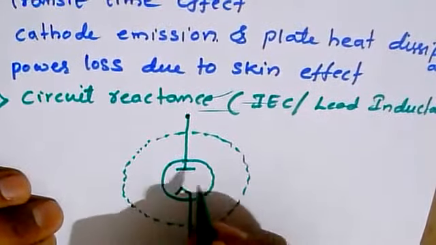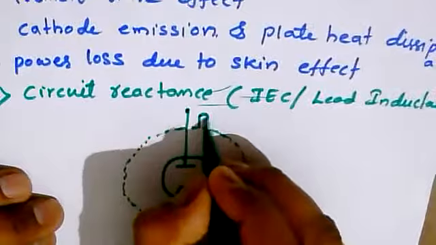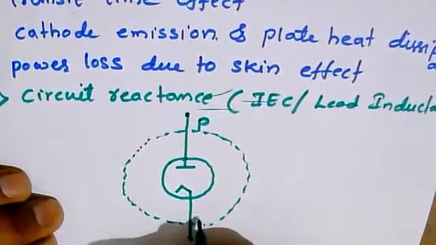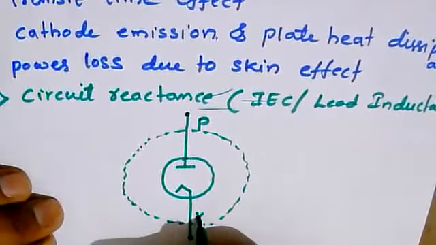Tri means three. Okay, so this is the anode. I am representing it by P here, and here is another terminal called the cathode. I am representing it by K, and at the center we have another terminal called the grid, represented by G. Anode, cathode, and grid are the three terminals of the triode.